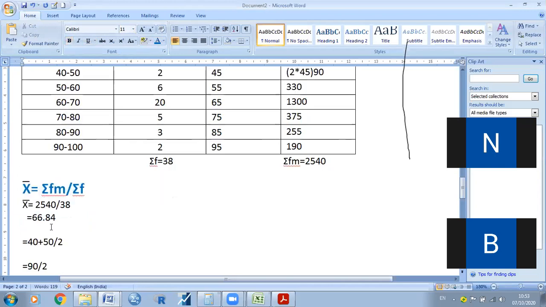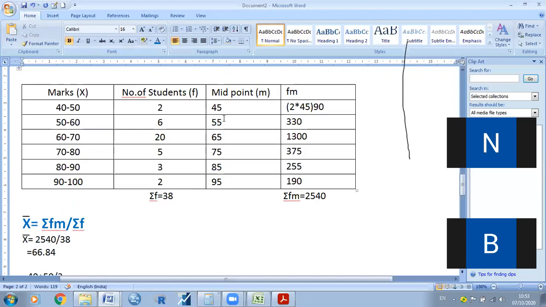We need to follow this formula, sigma FM by sigma F. F is nothing but frequency, and M is nothing but the midpoint or mid value of the class. Then F into M. Here FM is nothing but F into M. This is called F into M. 2 into 45, 90. So here I did not put the 6 into 55, only I have put the direct values. Okay. I hope you can understand easily.